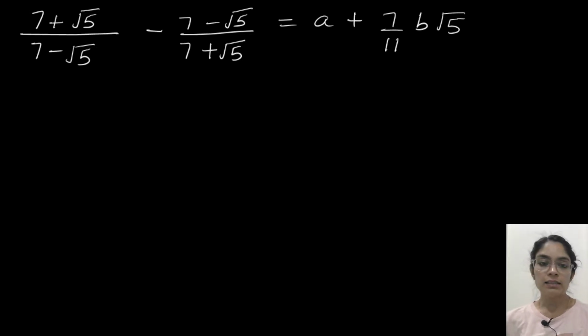Okay. So let's start this question. How to do this question? So the expression is a little big on the left hand side, but the right hand side is the same expression. So two terms are there. How to solve this one? How can I start this question? Rationalizing. Okay. Rationalization, how should I do it?